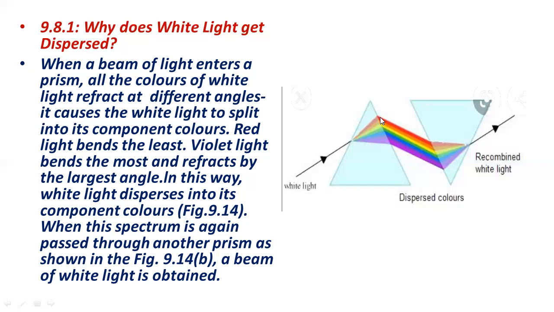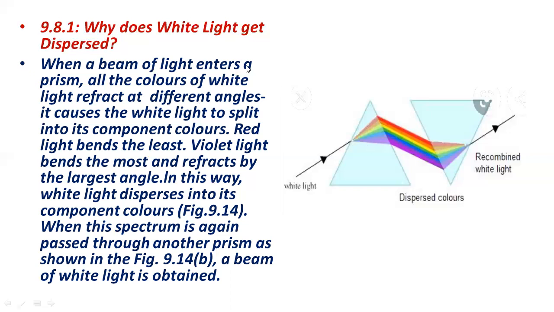And this bending depends upon the wavelength of light, because each color has its specific wavelength. The wavelength of violet color is the smallest, and red color has the highest wavelength. So due to the highest wavelength, the bending of red color is least, and due to the smallest wavelength, the bending of violet color is maximum.